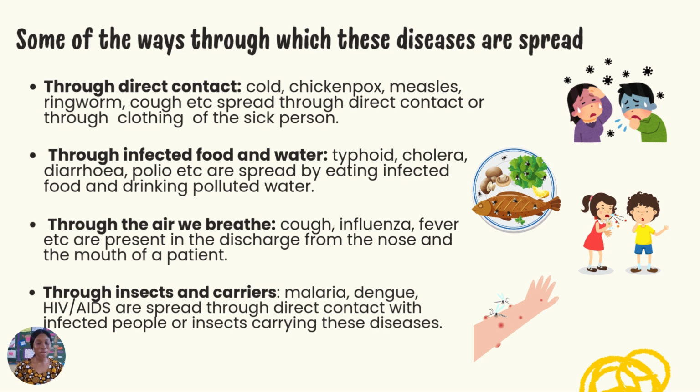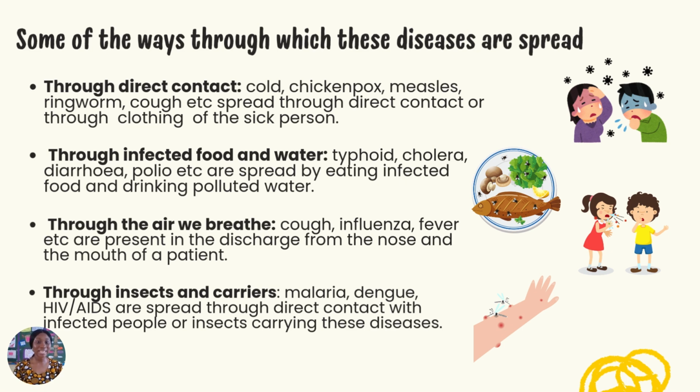So somebody has a cough and coughs out loud without caring to cover their mouth. The person just coughs and you are right there. You might not even need to open your mouth. You're just there breathing and living and somebody coughs carelessly. Before you notice it, if you spend an hour or a day with that person, after a day or two, you find that you are next in line. You also start coughing, because you came in direct contact with the person who was coughing. Another example is chickenpox, measles, ringworm, cold. These are all kinds of communicable diseases that can be passed by direct contact with the affected person.